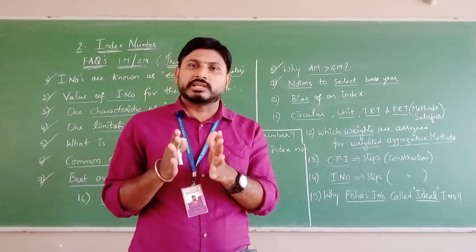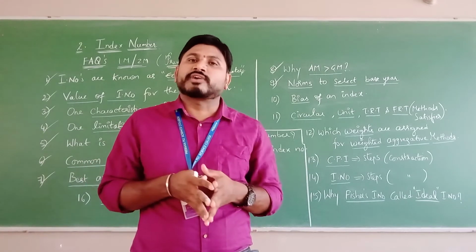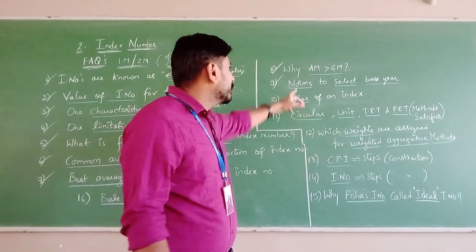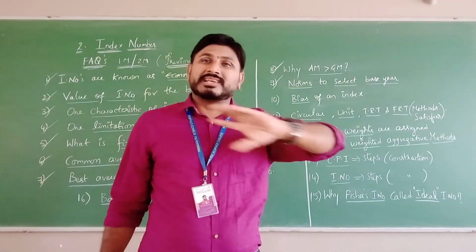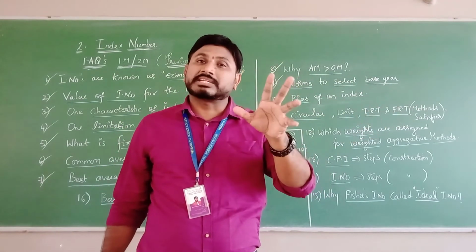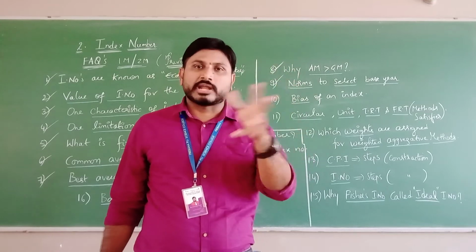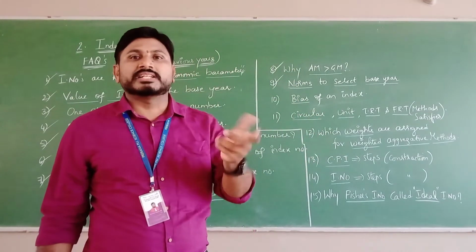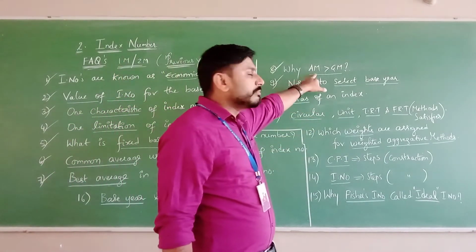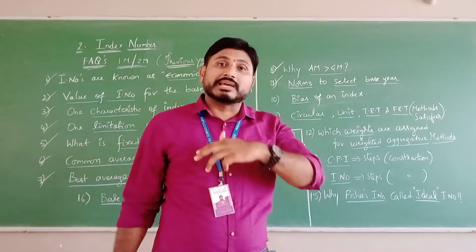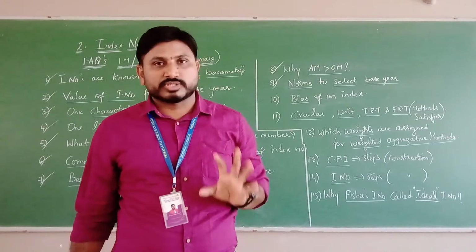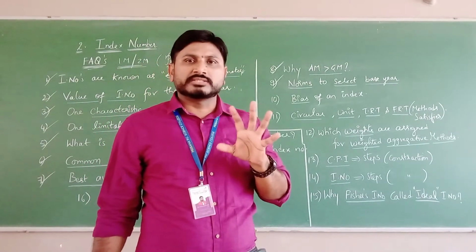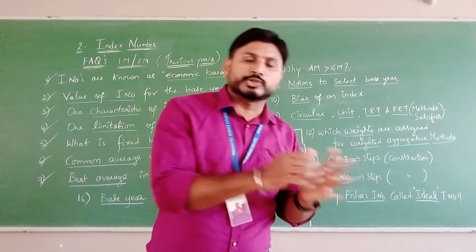But when constructing the arithmetic mean, it is least bothered about which item you are going to bifurcate. Weights are not considered in arithmetic mean. At the same time, arithmetic mean gives greater weightage to bigger items. It won't consider how much quantity of which item should be used.